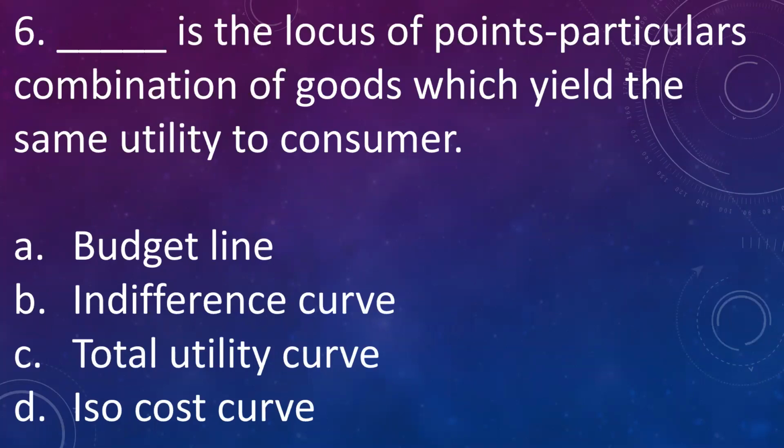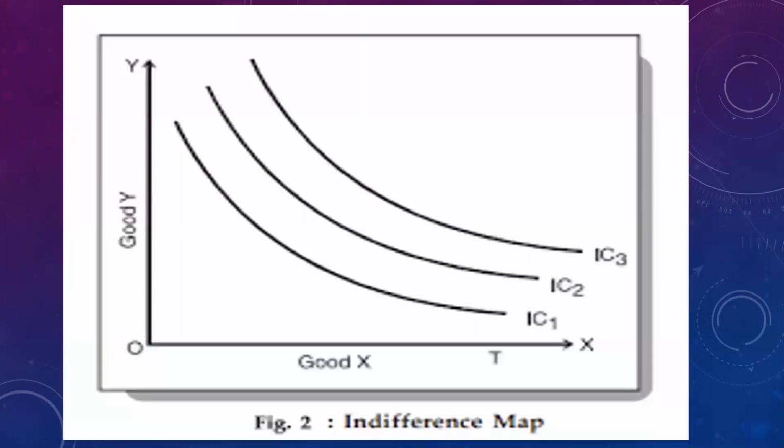So next question, dash is the locus of points showing the combination of goods which yield the same utility to the consumer. A. Budget line, B. Indifference curve, C. Total utility curve, or D. Iso-cost curve. The answer is indifference curve. The indifference curve gives us the combinations of goods which yield the same utility or satisfaction to the consumer. Here is the map of indifference curves where IC1, IC2, IC3 are different indifference curves showing different levels of satisfaction from consuming good X and good Y.